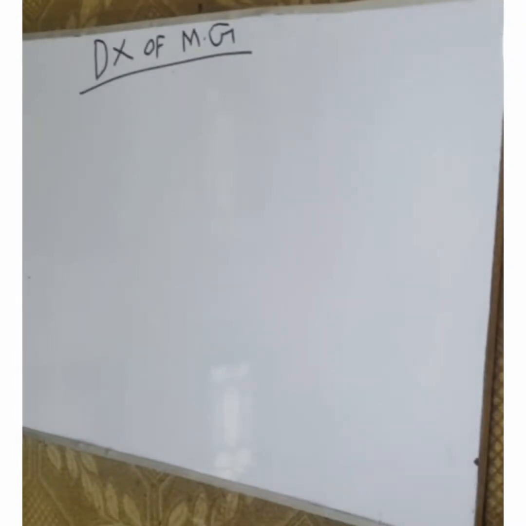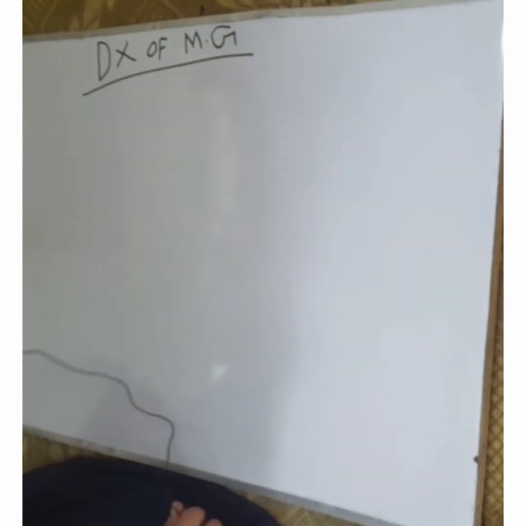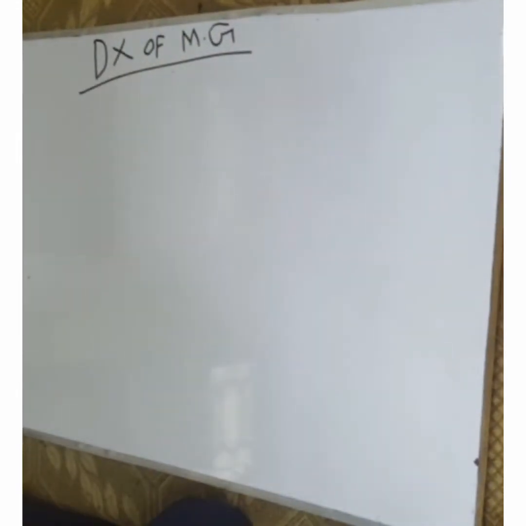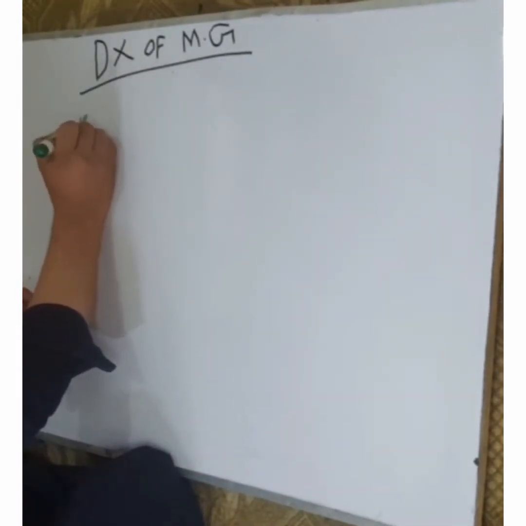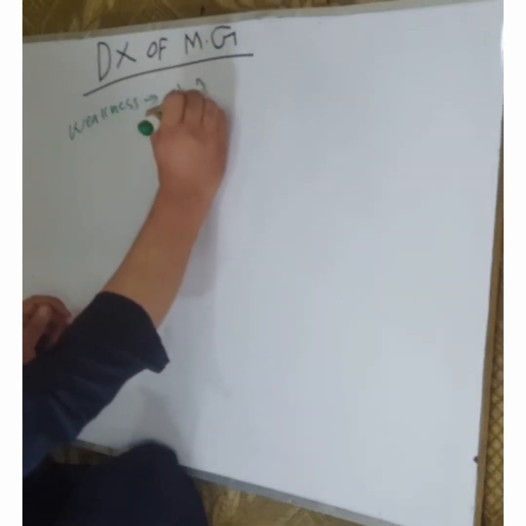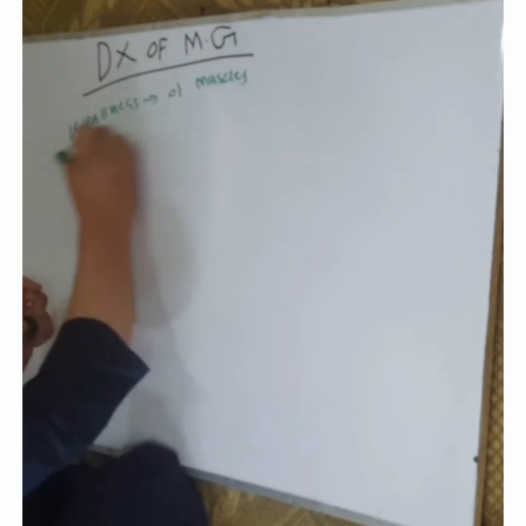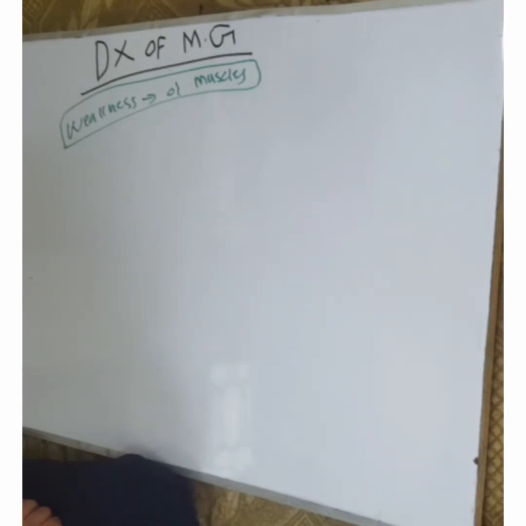We are discussing the diagnosis of Myasthenia gravis. How would you diagnose a Myasthenia gravis patient? Myasthenia gravis is diagnosed when there is weakness of the muscles. If the muscles become weak and there is no contraction or decreasing contraction, we suspect that the patient is suffering from Myasthenia gravis.